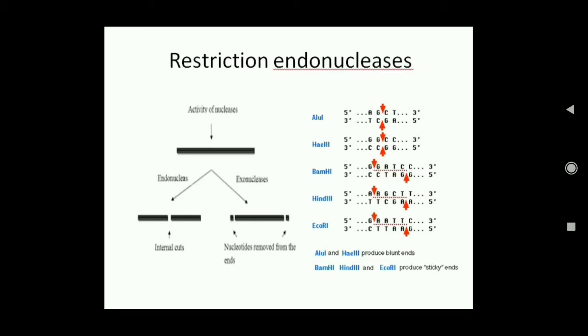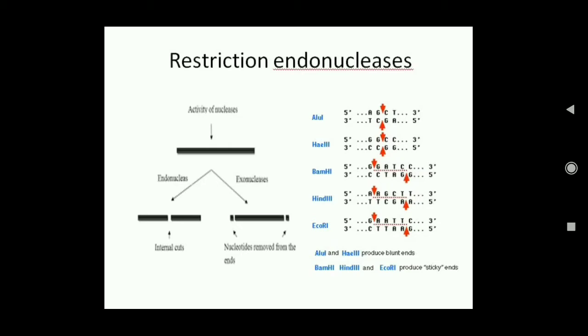Next is cutting the DNA, and that will be done by restriction endonucleases. Endonucleases are enzymes that cut the DNA at specific sites. As you can see here, there are two types of nucleases. Nucleases are enzymes that cut DNA. Exonucleases generally cut the DNA at the ends, while endonucleases cut the DNA at specific positions, specific sites, which are known as recognition sites of the endonuclease.